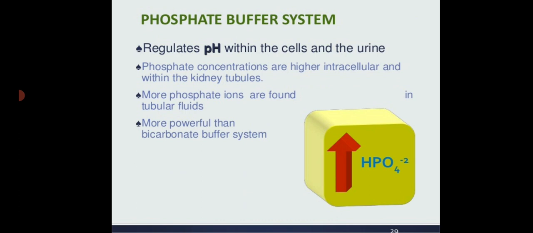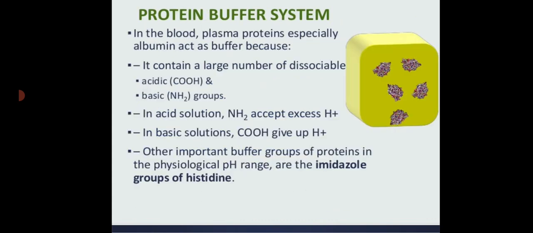The phosphate buffer system regulates the pH within the cells and the urine. The phosphate concentrations are higher intracellularly and within the kidney tubules. More phosphate ions are in the tubular fluids and they are more powerful than the bicarbonate buffer system.